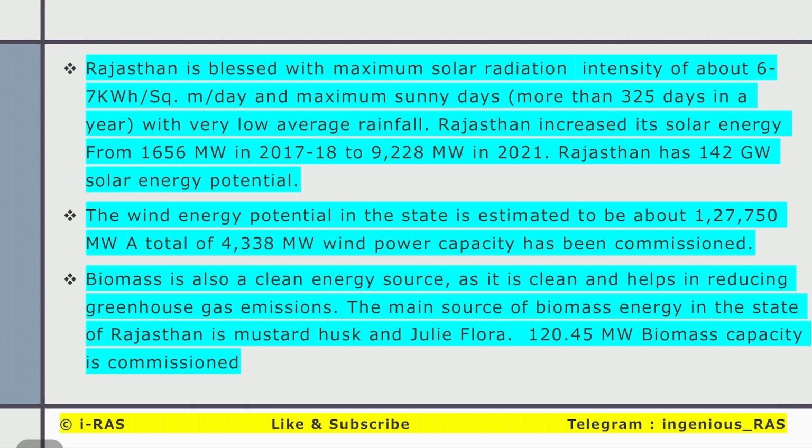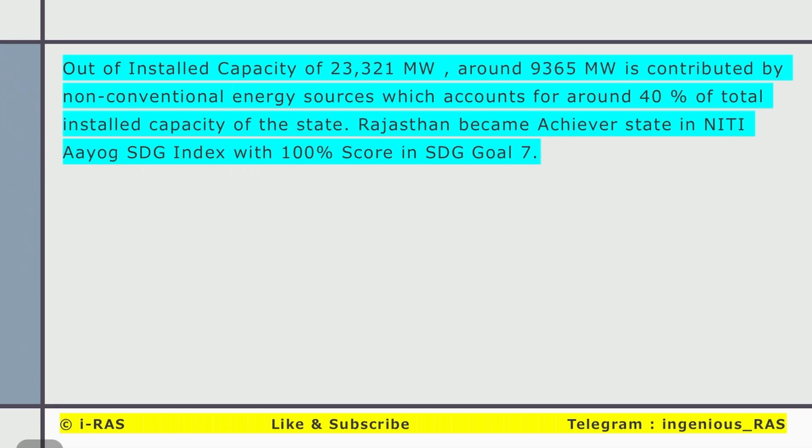Next one is biomass. Biomass is a very negligible source, and it's also a clean source, as it helps in reducing greenhouse gas emissions. The main sources of Rajasthan's biomass energy are mustard husk and Prosopis juliflora, Vilaiti kikar, and there is 120 megawatt biomass capacity in Rajasthan right now.